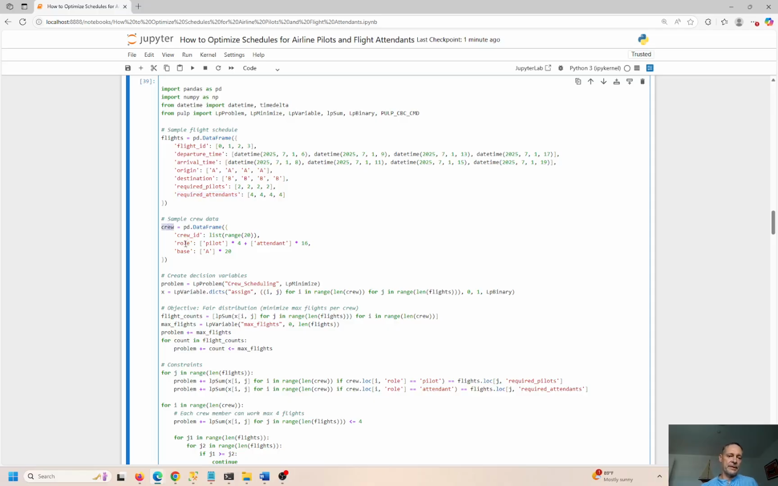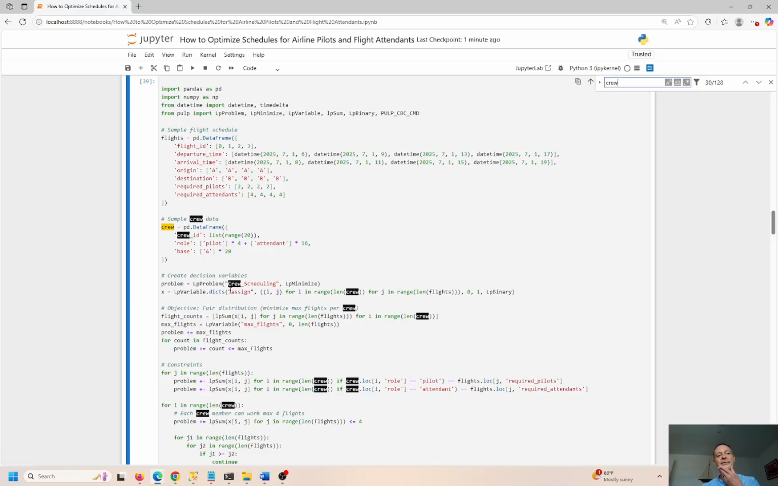Then you have the crew ID, role, and then the base. And I believe we are going to merge these together. No, we don't even have to do that. In this case, we are going to set the linear programming problem as crew scheduling. We're going to minimize the problem here. So we minimize the time between flights, minimize the number of people on flights, minimize the number of flights, right? That's kind of predetermined anyways.